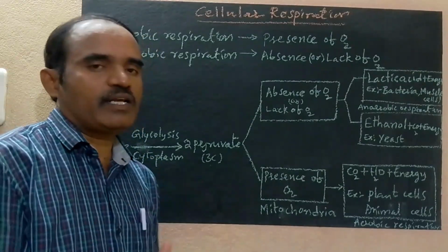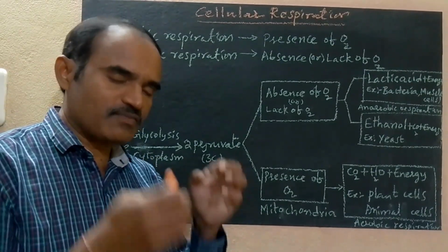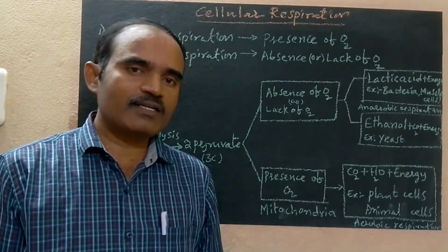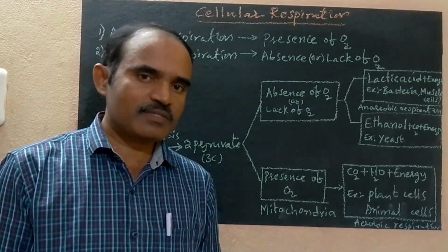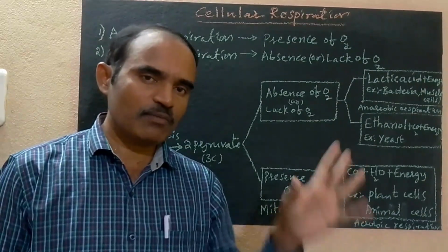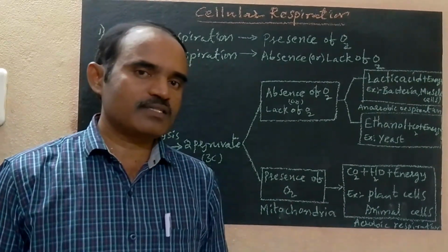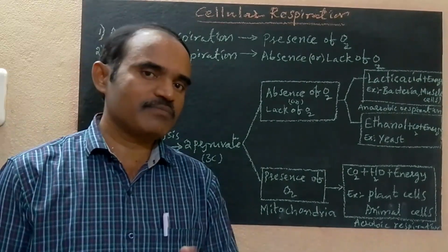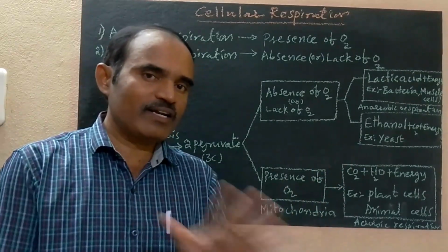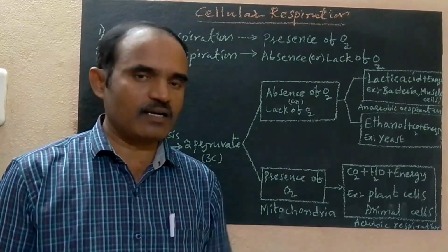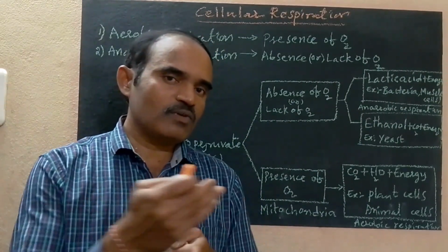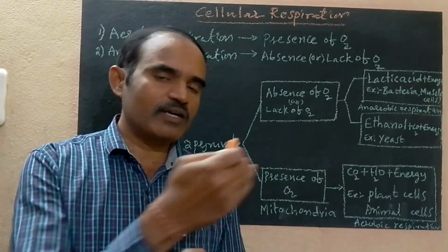Glycolysis takes place in all living things. It is the first phase of respiration. It takes place in all living organisms, higher organisms and lower organisms, in all the cells. But the second phase, the Krebs cycle, depends on the availability of oxygen, so it is different in the absence and presence of oxygen. The first phase of respiration is common in all living organisms. Now we will discuss how glucose reaches our body cells and how it is broken down into energy.